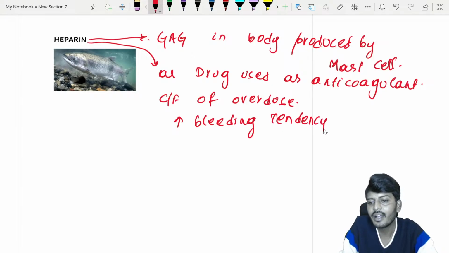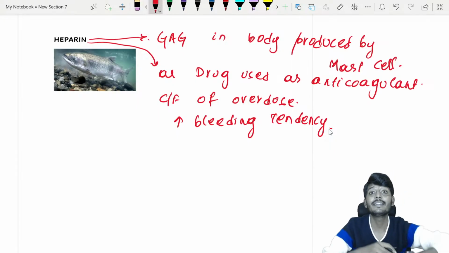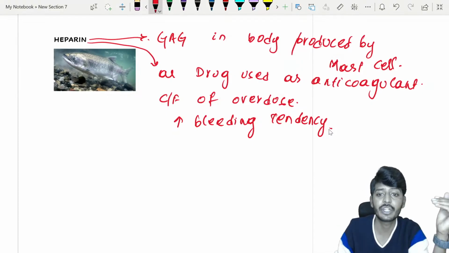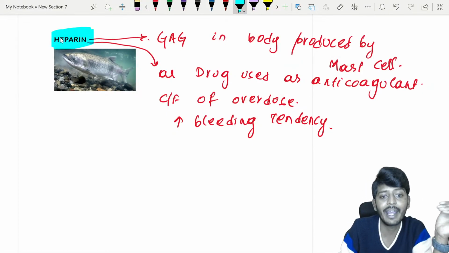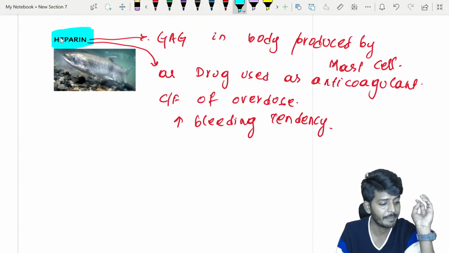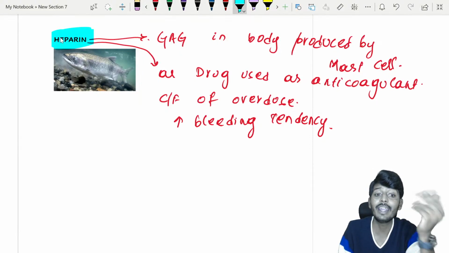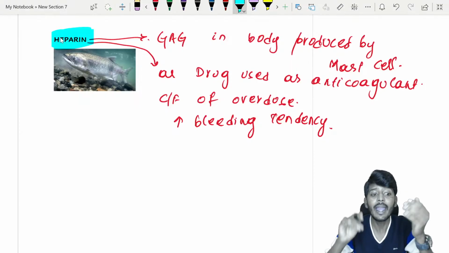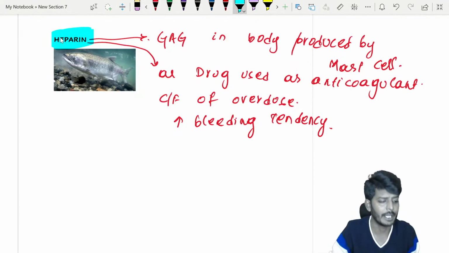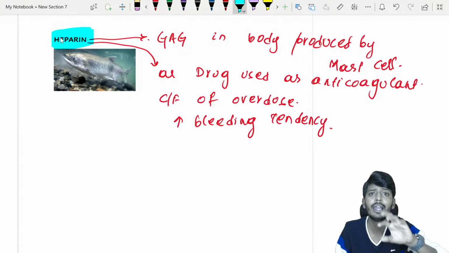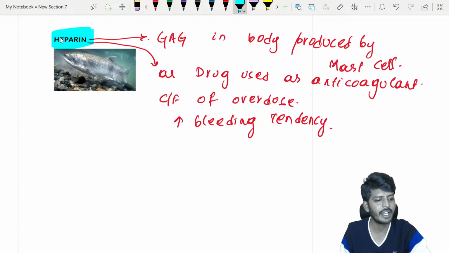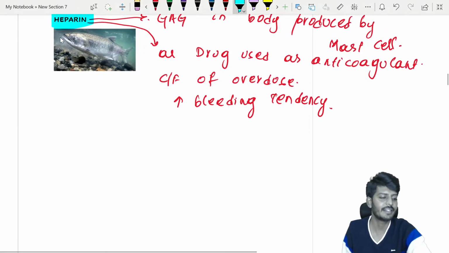Okay, so increased bleeding tendency. Is it only external? No, internal bleeding can also occur. Suppose the patient has a heparin overdose. If he also has a peptic ulcer, the possibility of bleeding from the ulcer is very high. For example, at the time of heparin overdose he was fine, but if the patient has a small injury, it can lead to a massive bleed. INR can also change, but the main thing is increased tendency of bleeding.